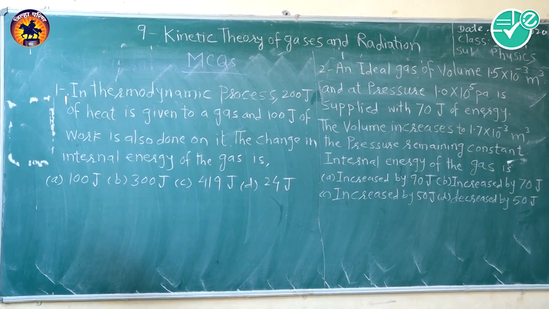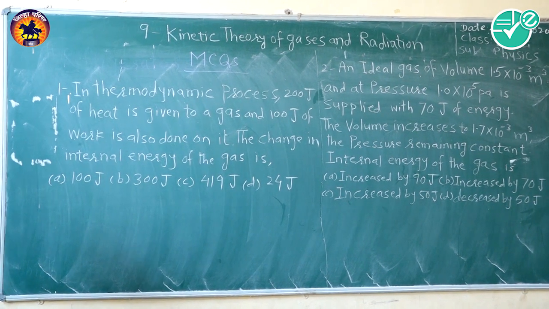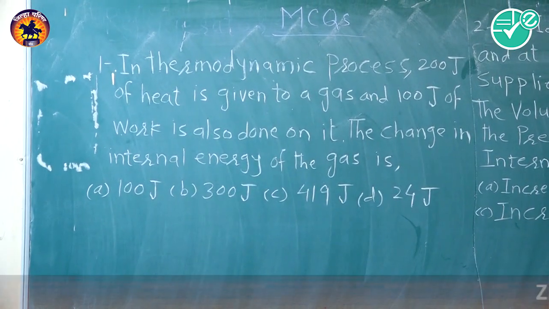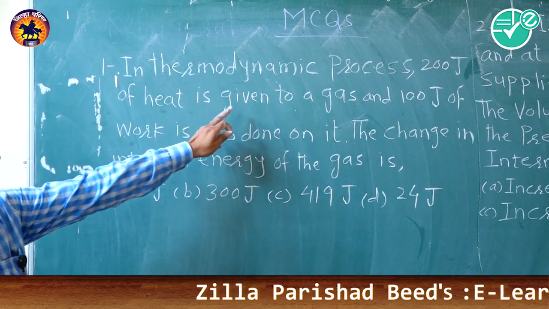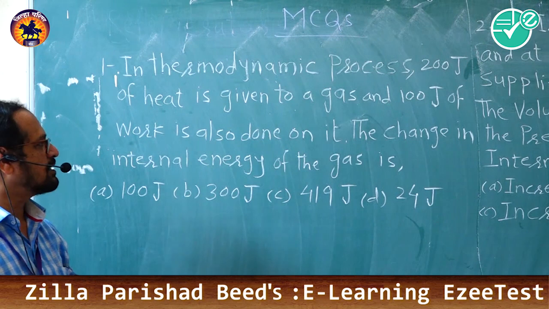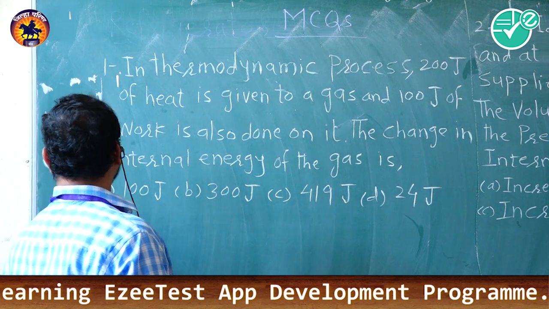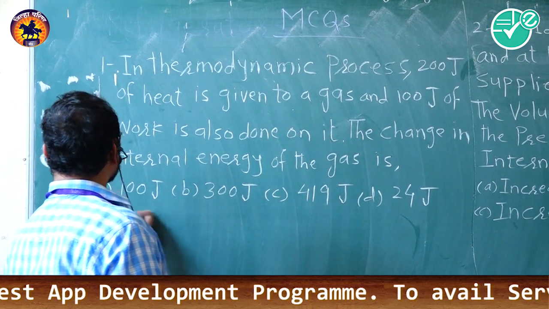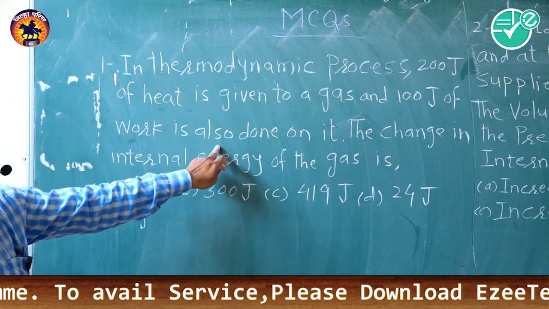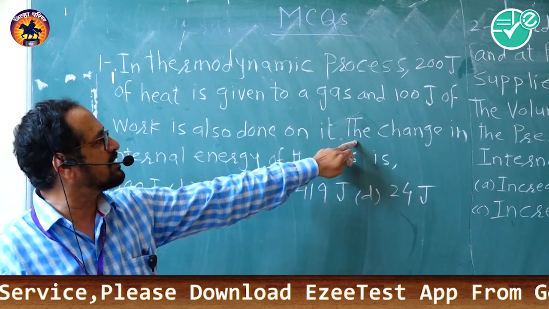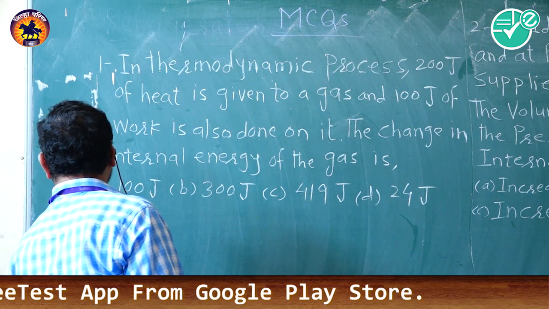Now we will see some MCQs on this thermodynamics part. Here is the first MCQ: in a thermodynamic process, 200 joule of heat is given to a gas, meaning heat is supplied, that is delta Q equal to 200 joule, and 100 joule of work is also done on it, meaning work is done of 100 joule. So W is 100 joule.